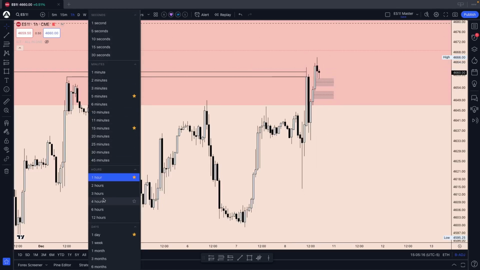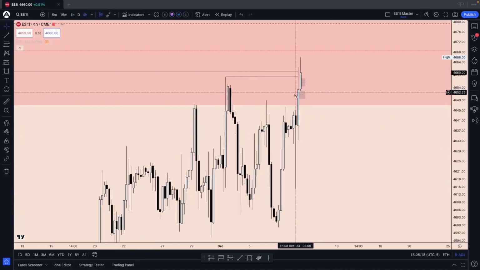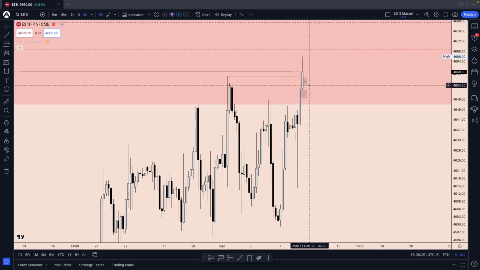We can also take a look at the 4-hour time frame. So this 1 hour fair value gap is also lining up nicely with a 4-hour bullish fair value gap. Depends what time frame you like better. If you prefer to watch the 4-hour fair value gaps or both, then put them on your chart. But I would use this area as invalidation right here.